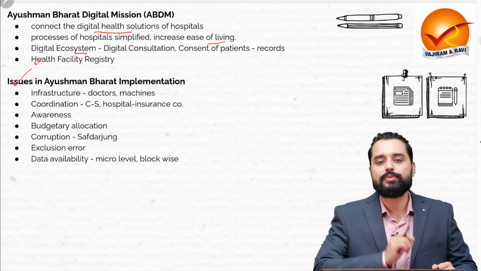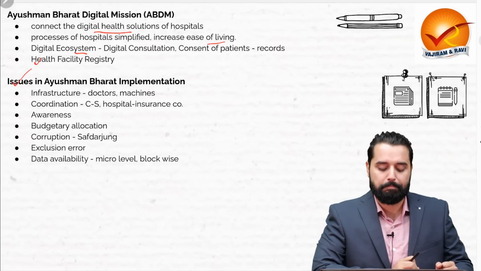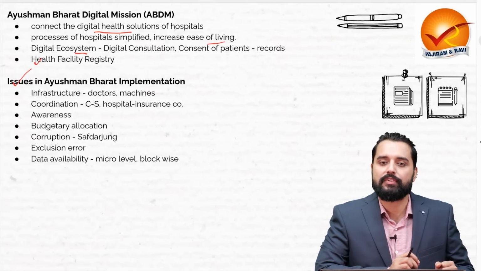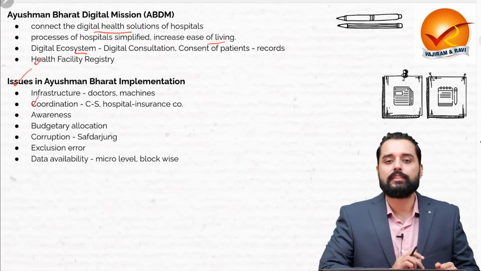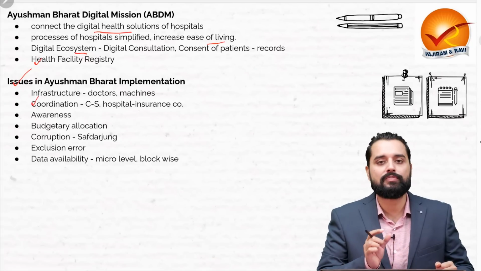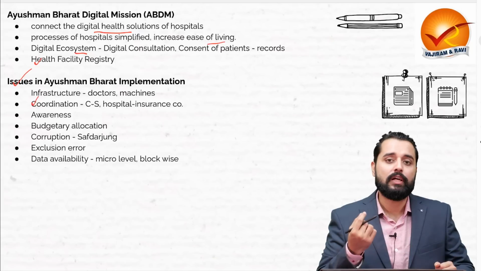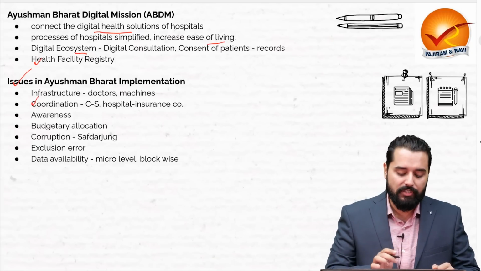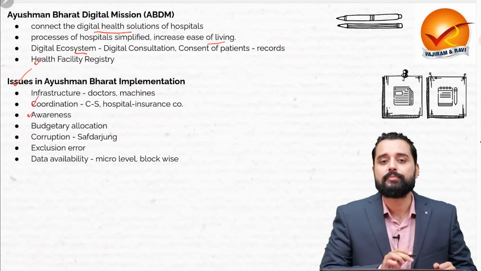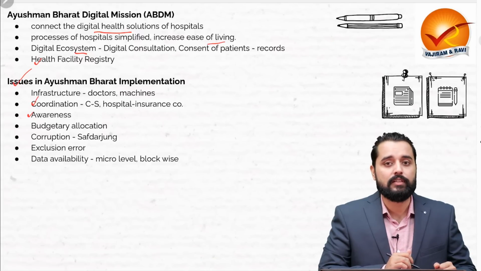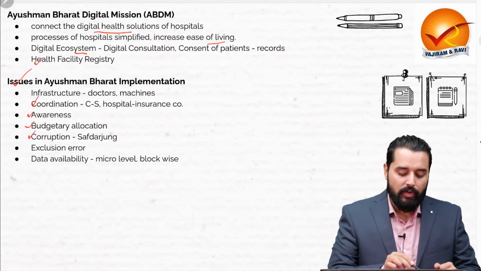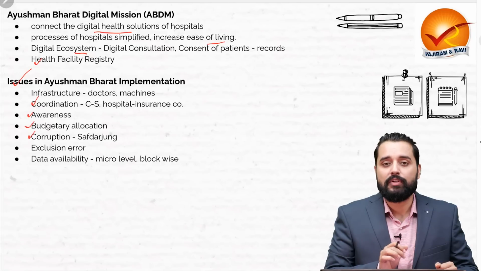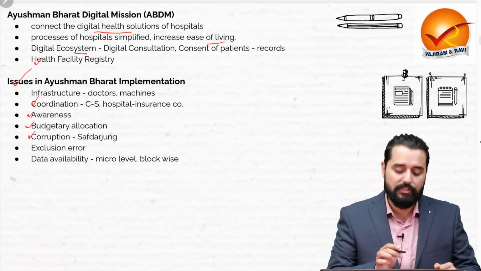But there are certain issues in the Ayushman Bharat implementation. One is in terms of infrastructure. There is a shortage of doctors and machines, for example, X-ray machines. Then there is a lack of coordination in terms of center-state coordination, and hospital and insurance company coordination, a lack of awareness as is seen in the recent news article also, and the budgetary allocation is often low. There are issues like corruption, for example, the event that happened in the Safdarjung hospital.